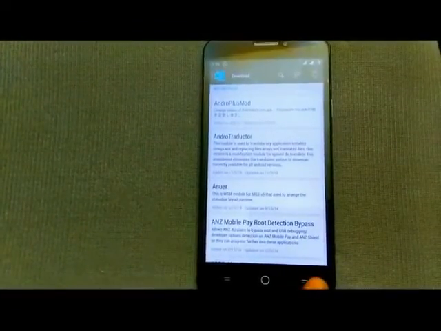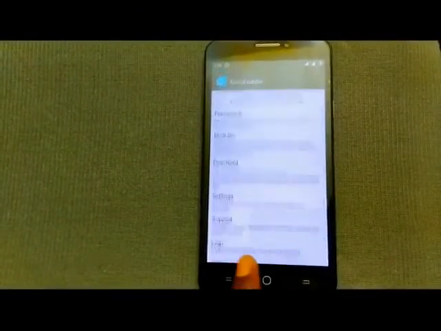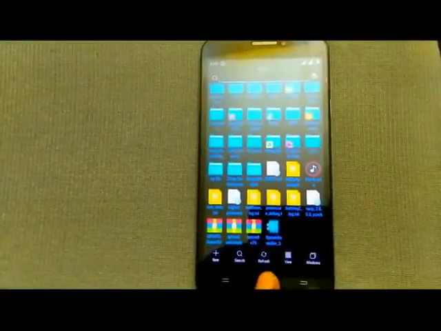Here are the number of modules which you can use to customize your phone as your own.